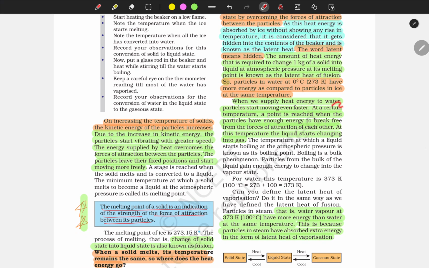When you supply heat into water, the particles start moving faster. At a certain temperature, a point is reached when the particles have enough energy to break free from the forces of attraction of each other. At this temperature, the liquid starts changing into gas. This also happens when solids, while heating, convert into liquid, and liquids again on heating convert into